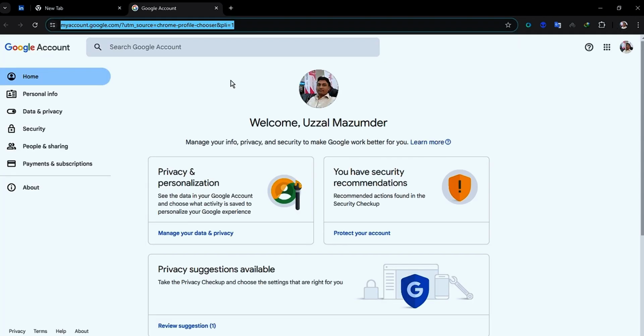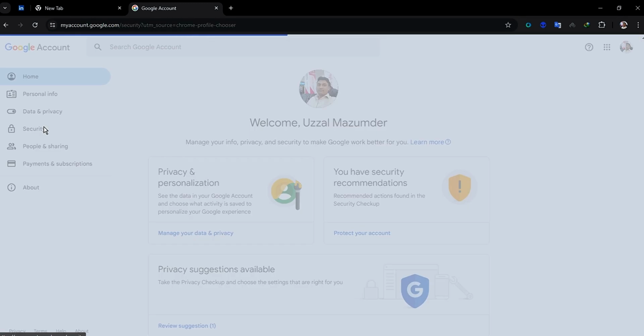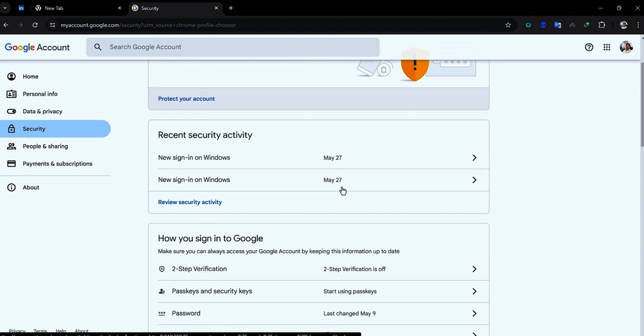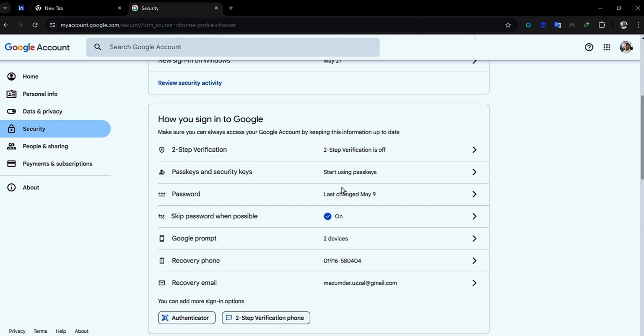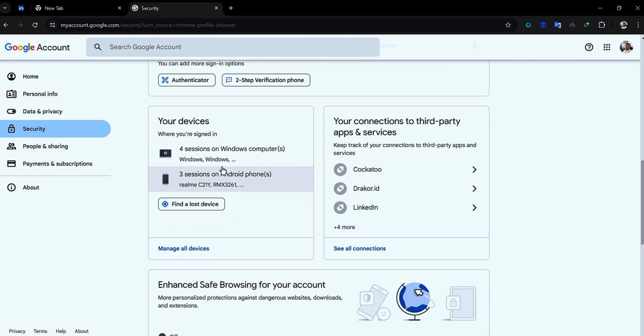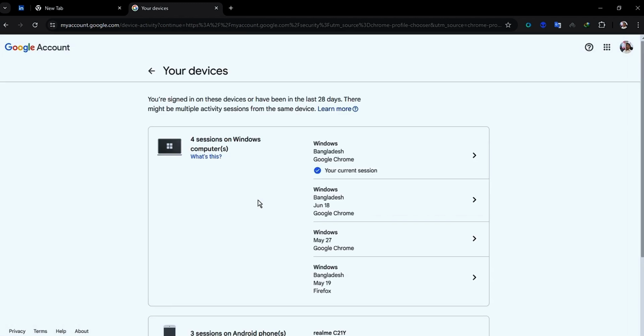To check those, go to your Gmail account through the browser by clicking myaccount.google.com. You have to log into your Gmail account through ID and password. You are watching this interface. Now click the Security tab. Go down. You will find your devices. Click on Manage All Devices.